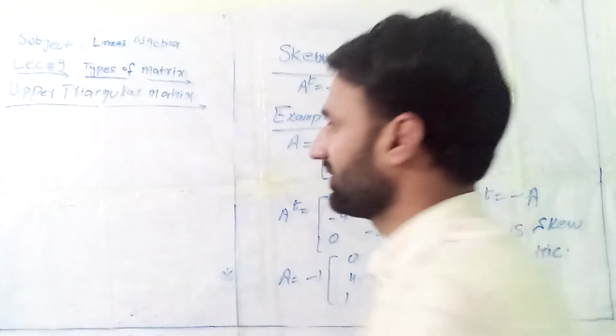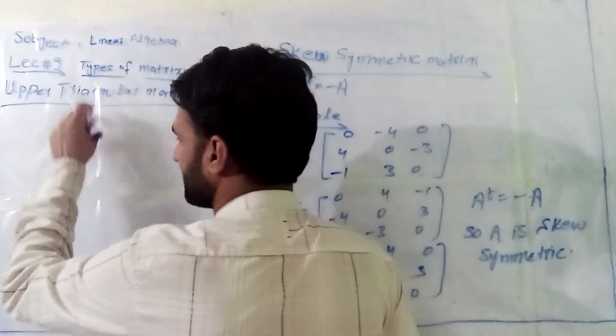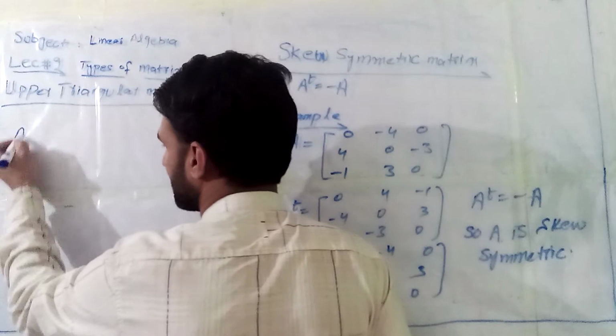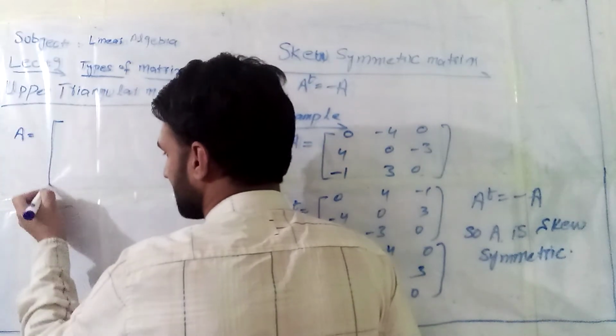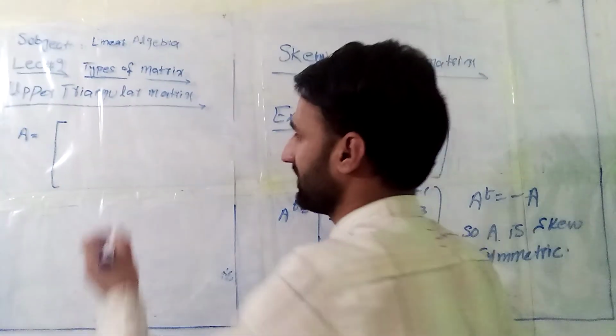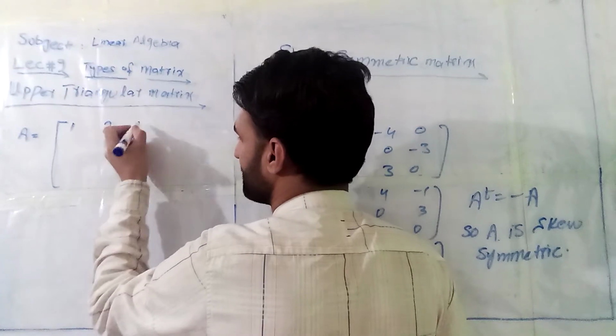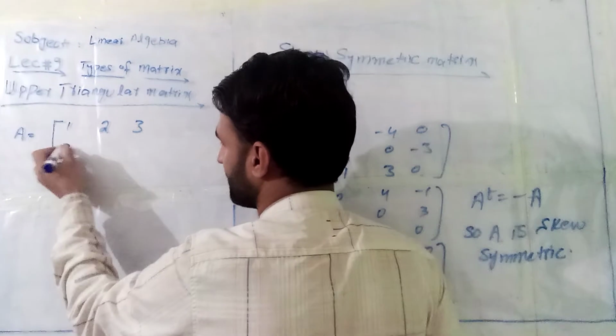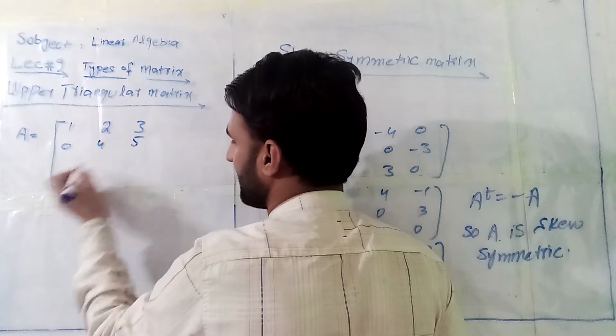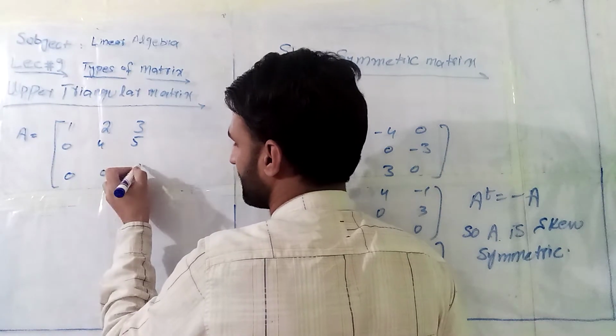To check the upper triangular matrix, I choose an example like this: 1, 2, 3, 0, 4, 5, 0, 0, 6.